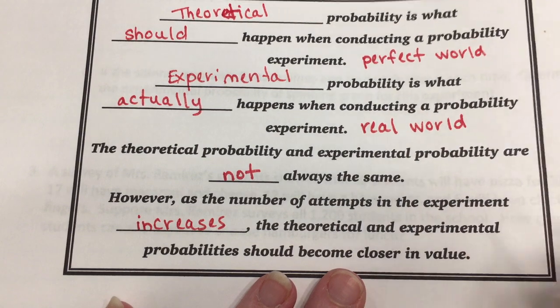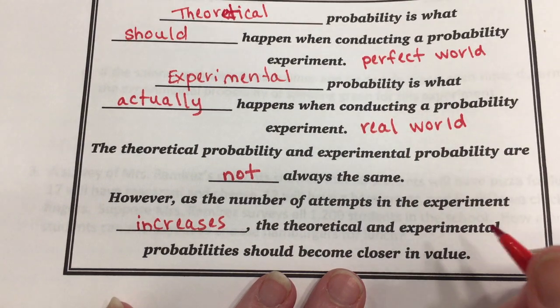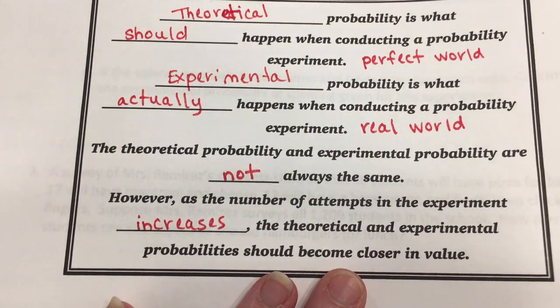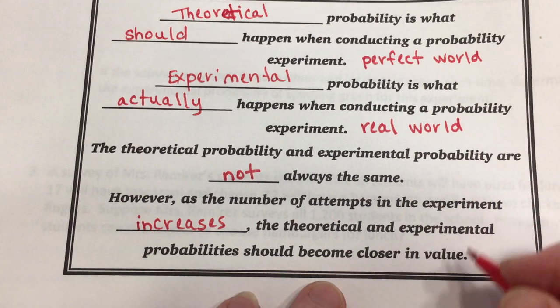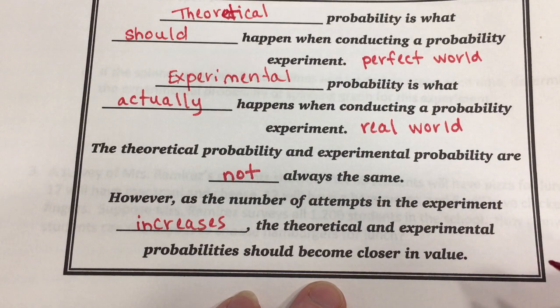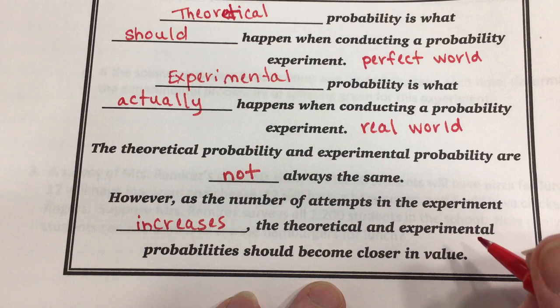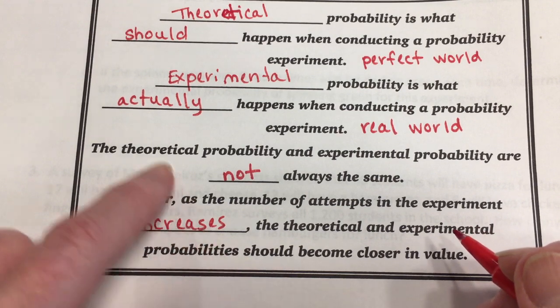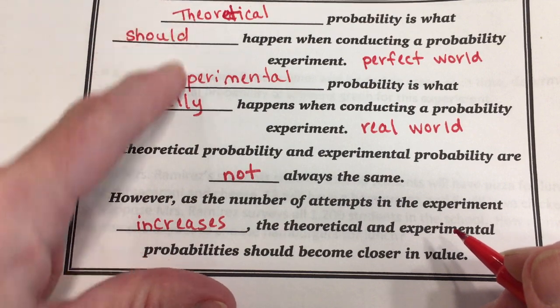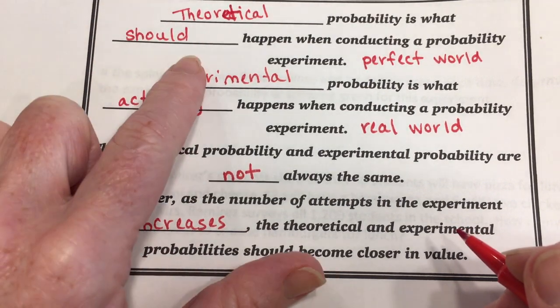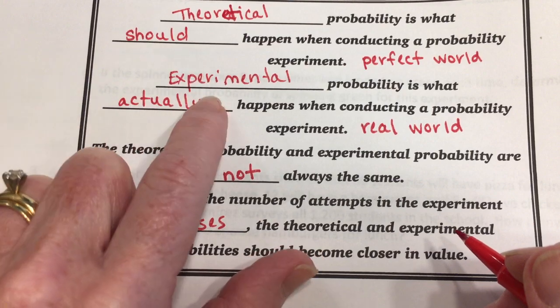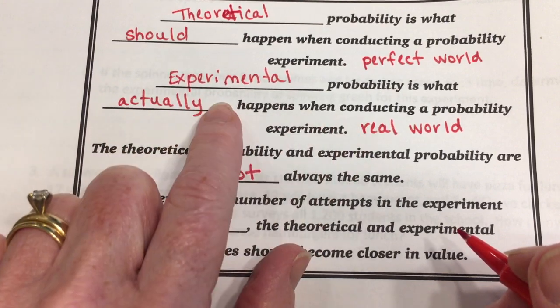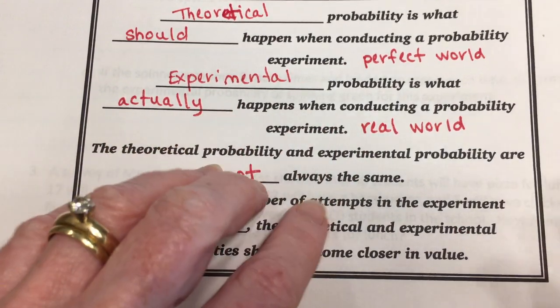So maybe the first 2 times I never got heads, but the more I do it, let's say I do it 10 times, then I'm going to get heads a few times. If I do 100 times, then I might even get it exactly 50% of the time, all right? So the more I do it, the more likely these two will be the same, or at least get closer together. Theoretical, perfect world, what should happen. Experimental, real world, what actually does happen. All right, so let's see how that applies to some examples here.